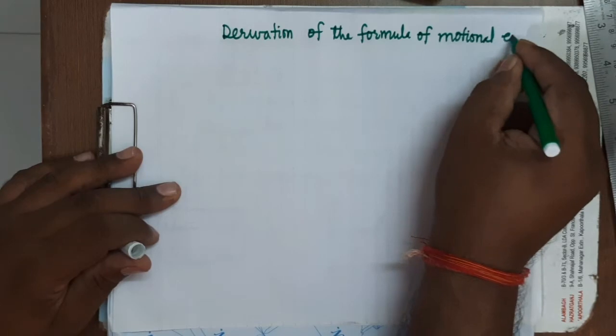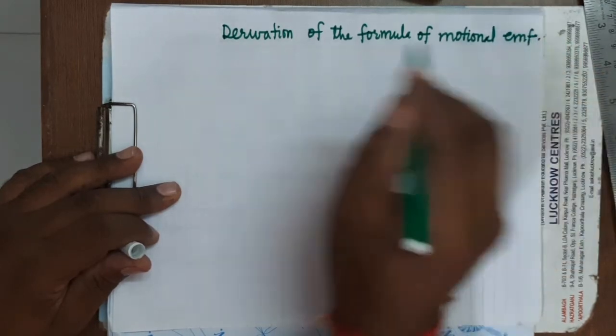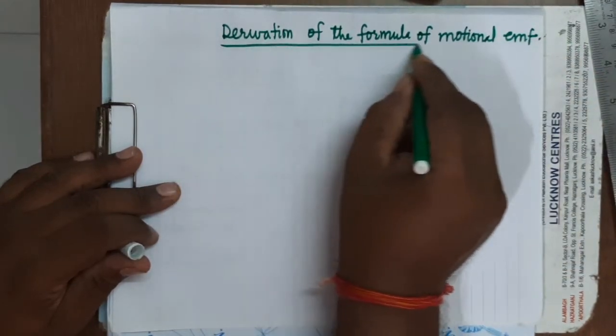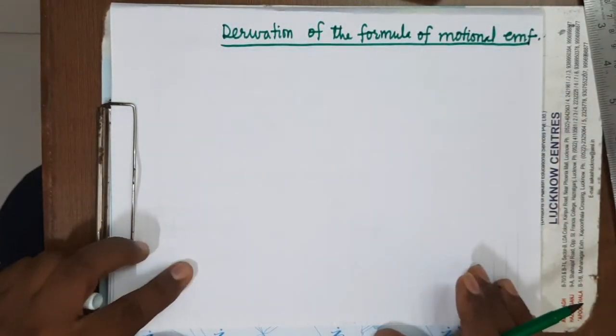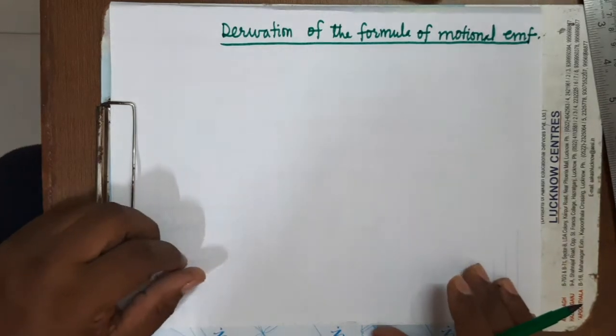We can also call it induced EMF because this EMF is induced because of the motion of the conductor in the magnetic field region in such a way that it is cutting the flux lines.